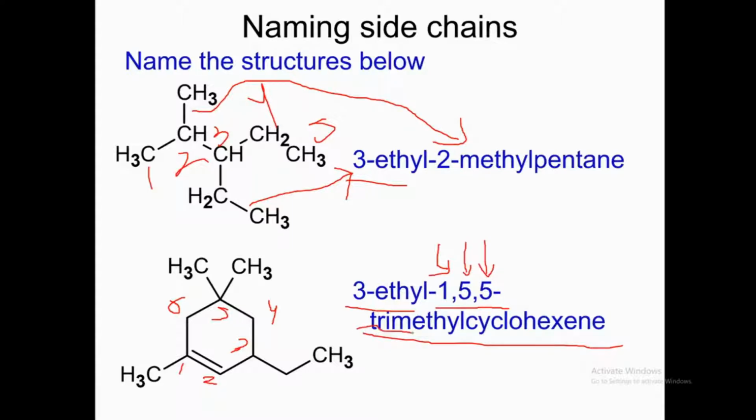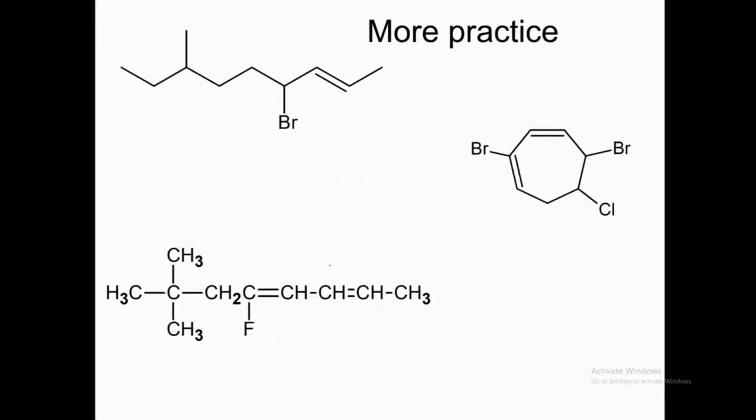Trimethyl, because there are 3 methyls. That's why we are saying tri. And there is an ethyl group at position 3. That's why we are calling it ethyl. The name of the compound will be 3-ethyl 1,5,5-trimethyl cyclohexene. Why cyclo? Because it's cyclic in structure. Why hex? Because it contains 6 carbons. Why ene? Because it contains a double bond. So that is the basic nomenclature of cyclic alkenes.